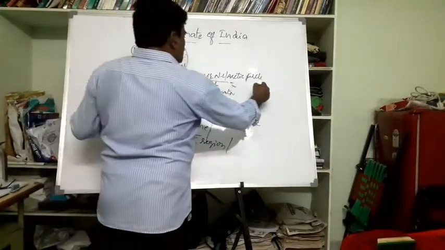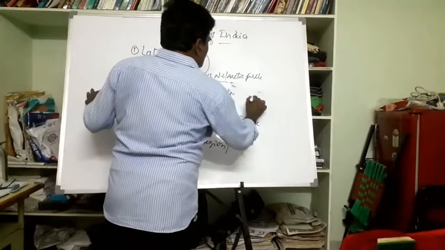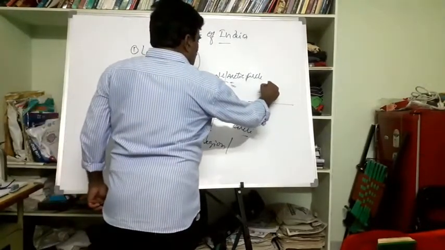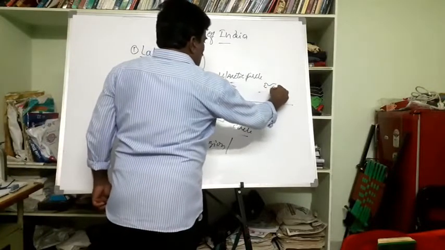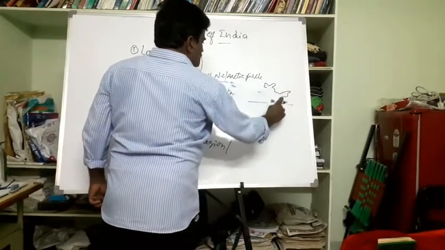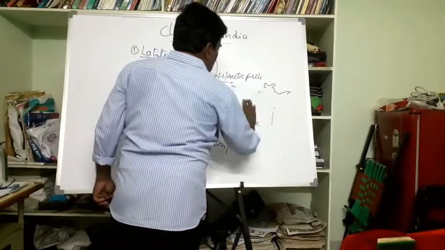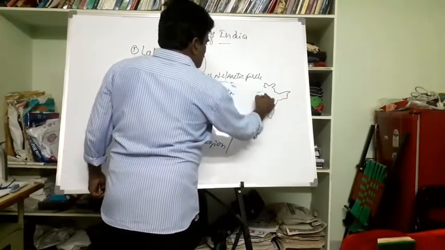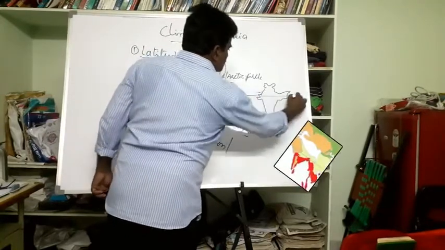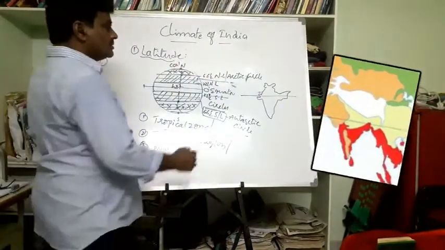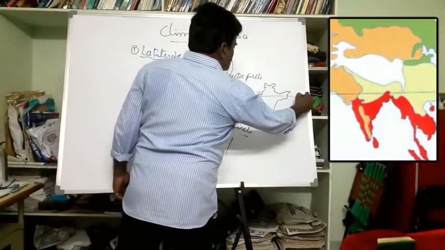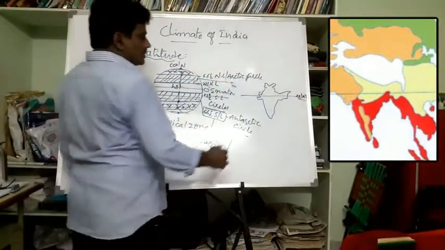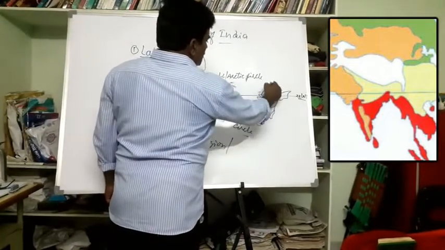Talking about India, just look at this equator. India is located above the equator, as you know very well. So look at how India is located. Imagine that this is India. Then in the middle there is a line passing through India. We call this 23.5 degrees northern latitude, nothing but the Tropic of Cancer, which divides India into two equal parts. This is the southern region, this is the northern region.